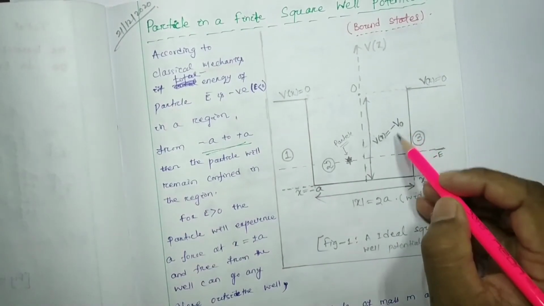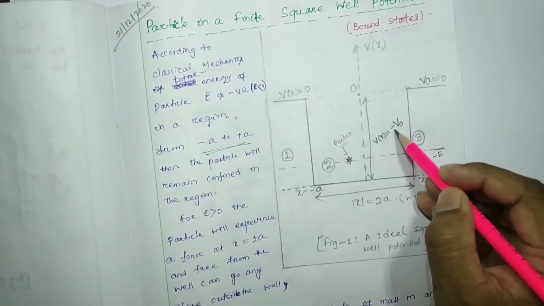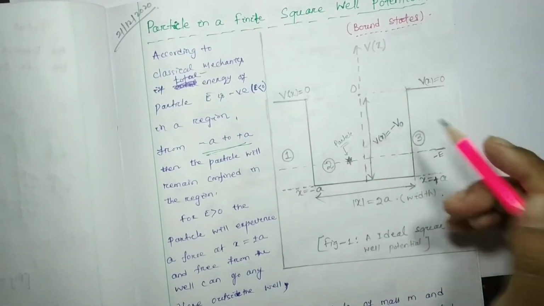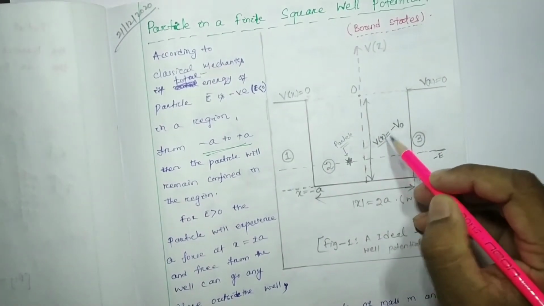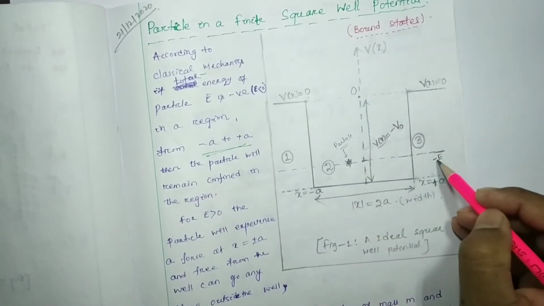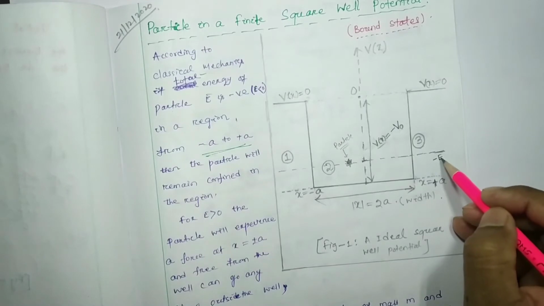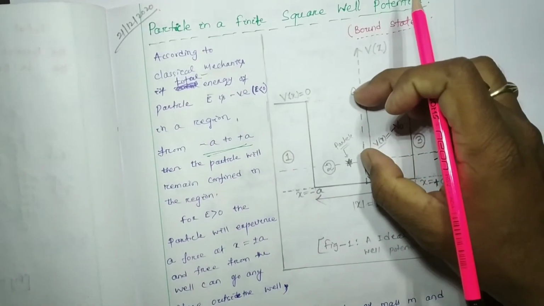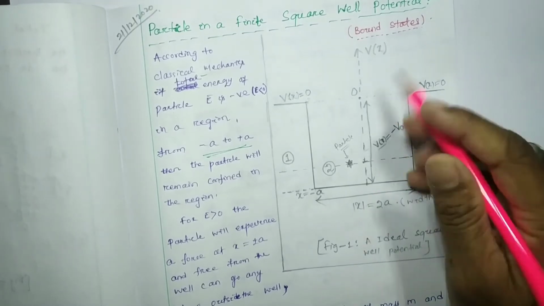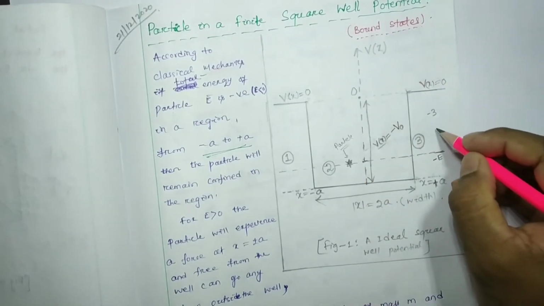Up to this distance is your V(x), and from this to this distance is your E value. If this distance is -3, this distance is -5.